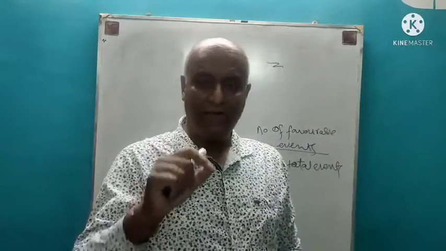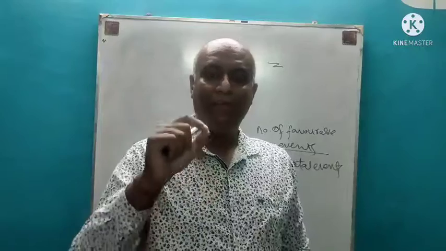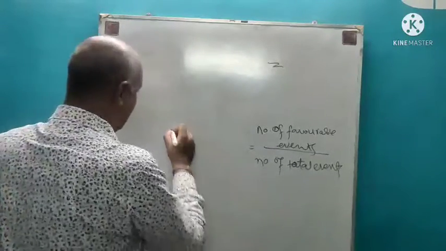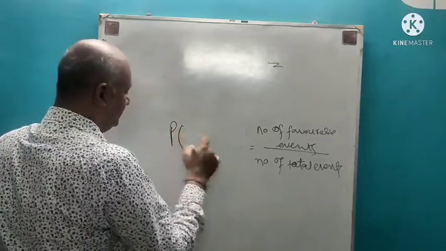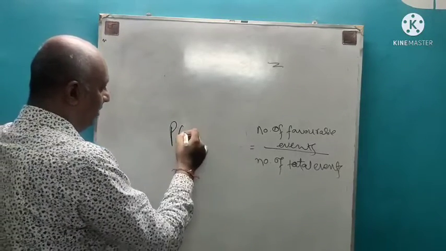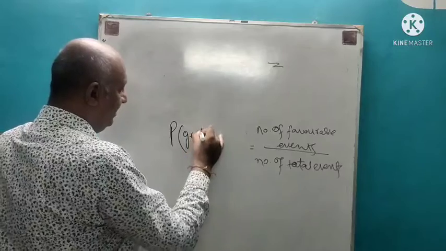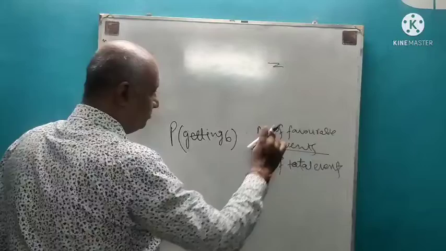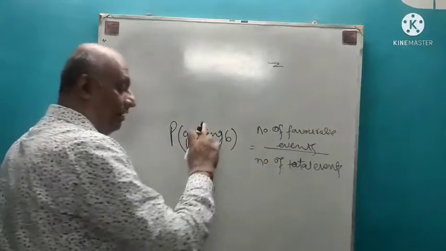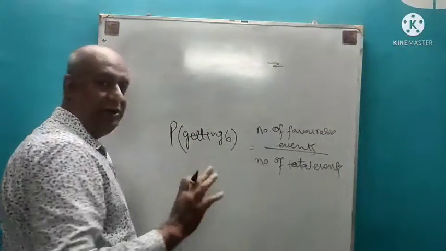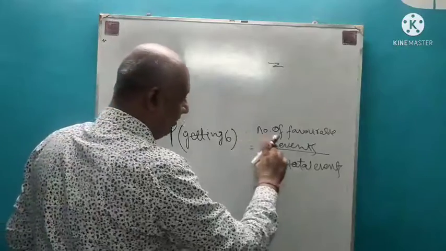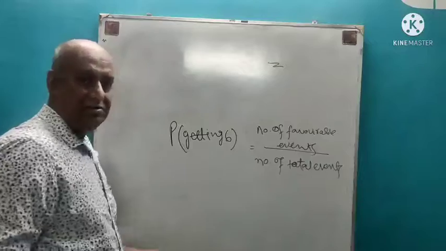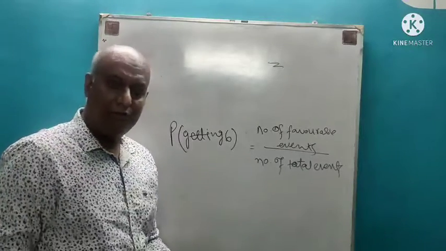When I throw a dice, what is the probability of getting a 6? Probability is denoted as P. So P of getting 6 equals, by a simple formula we can calculate this. The formula is number of favorable events by number of total events.